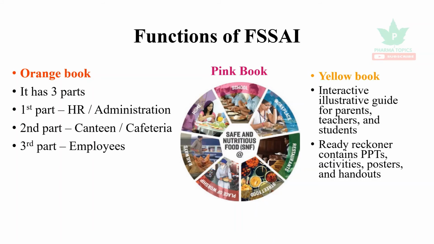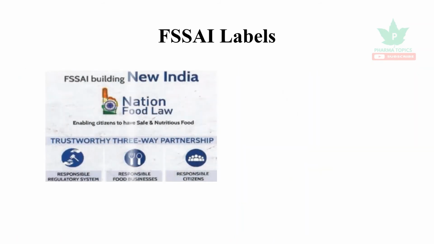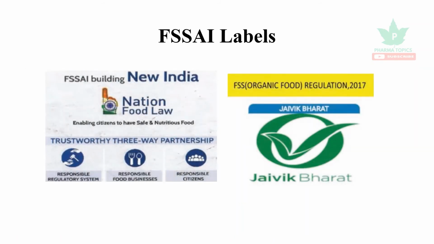Pink Book tells about SNF, that is safe and nutritious food for schools, offices or canteens. And Yellow Book is an illustrative guide for parents, teachers and students. It's a ready reckoner, contains PPTs, activities, posters and handouts. Let us see the FSSAI labels. And this is the Jaivik Bharat label, which is for organic foods.